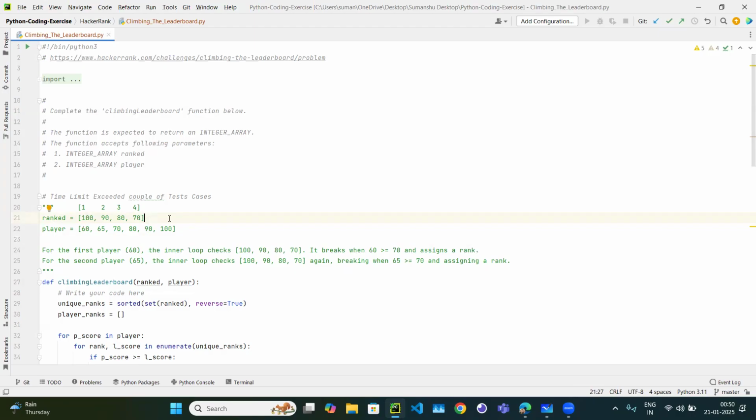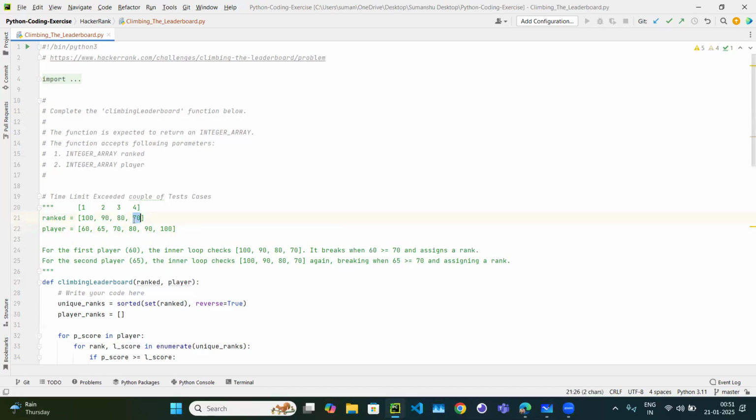So just a simple trick. Instead of checking from the start, let's check backwards, because we know this is in descending order and this is in ascending order. So let's check from the end. 60, is 60 greater than 70? No. So we don't even need to check the whole array, because in the earlier case we were checking the whole array. But if you start from the backward, you save some time. 65, is 65 greater than 70? No.